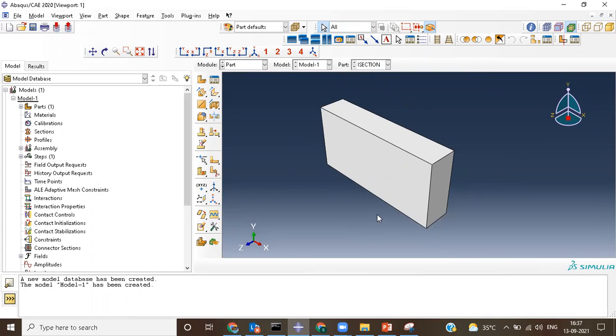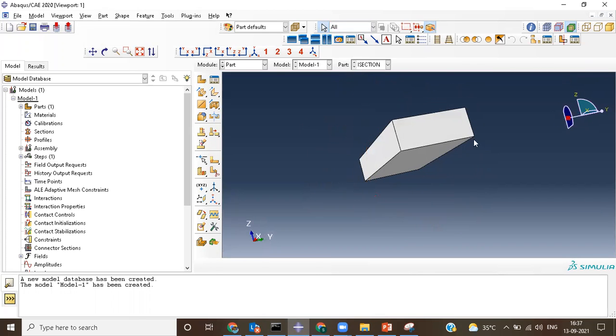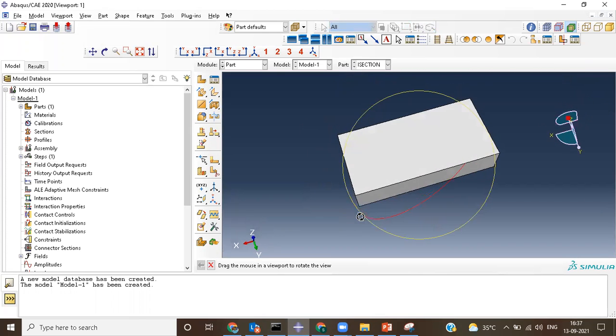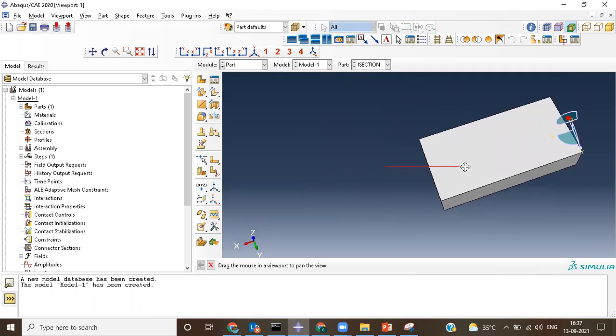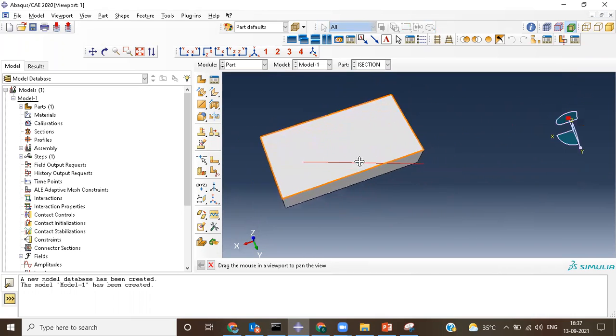Sometimes you may see these solids and would like to rotate the model. Use the Control and Alt buttons. Press both buttons and use your mouse button 1 to rotate your model. Use Control and Alt and the middle mouse button to pan it.